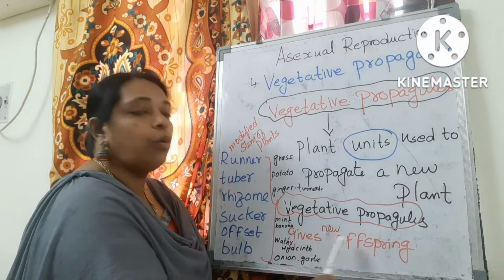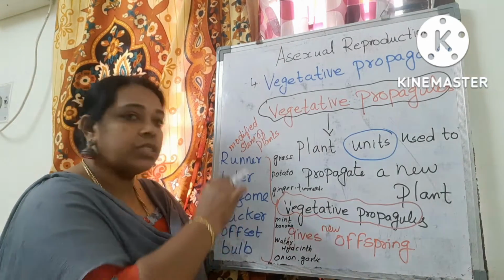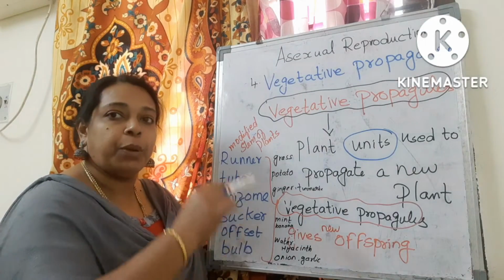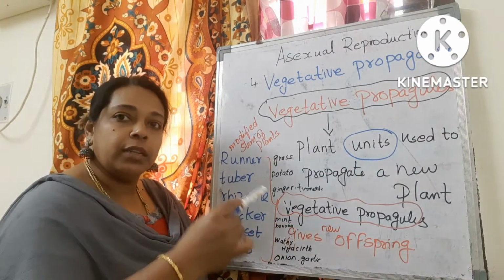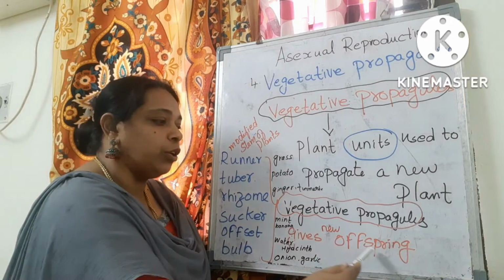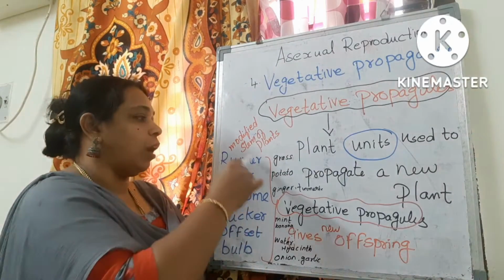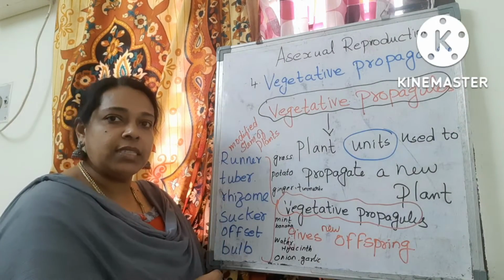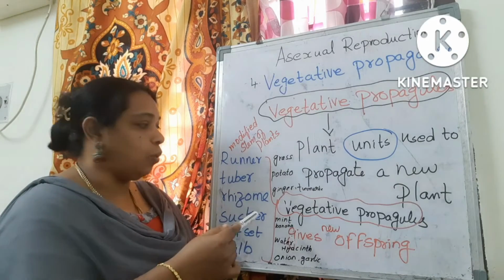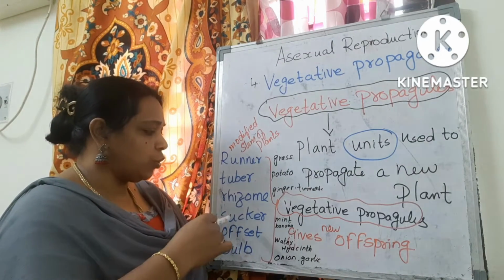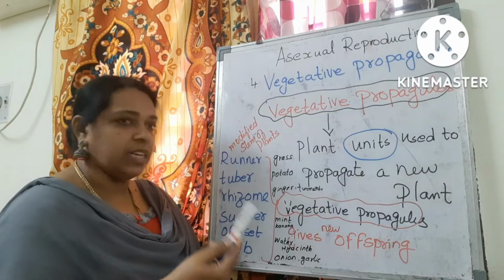They give new offspring. If you use these structures as propagules, a new generation will be formed out of them. What are these? Runner, stolon, tuber, rhizome, sucker, offset, bulb.